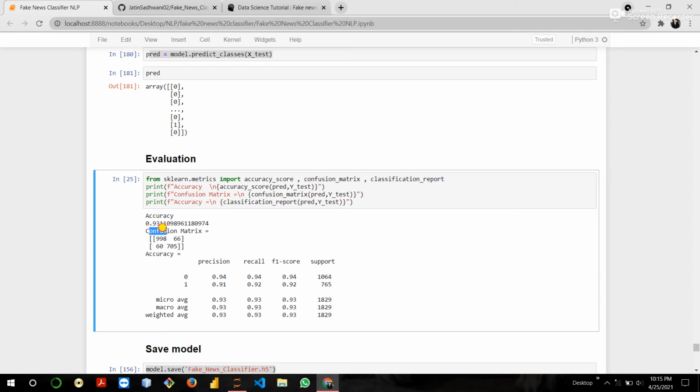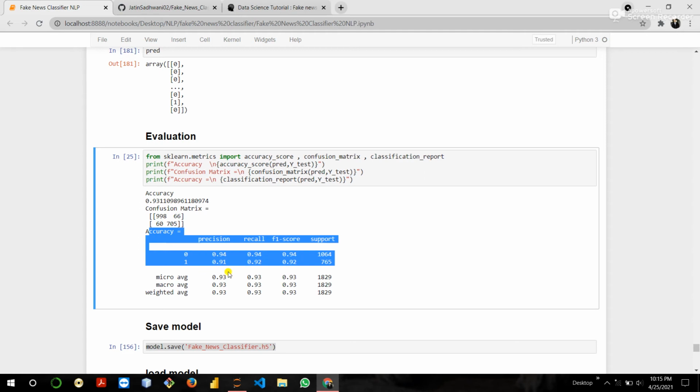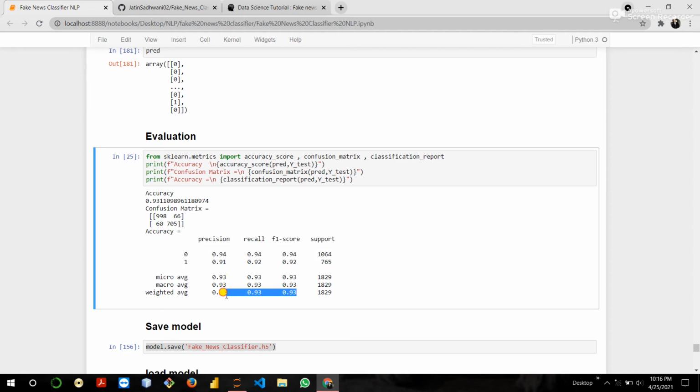The confusion matrix basically tells us how many wrong values are predicted by our model. So 66 plus 60 values are wrong predictions. Then check the classification report. Our overall accuracy is 93%, and you can see the precision, recall, and F1 score.